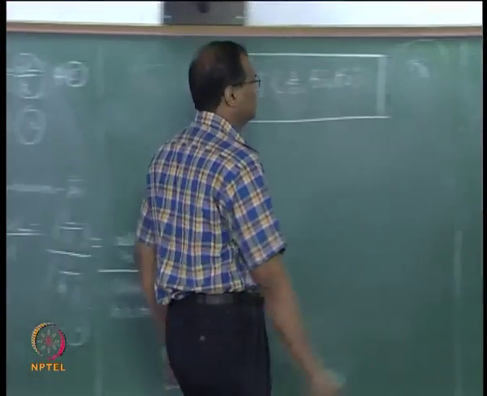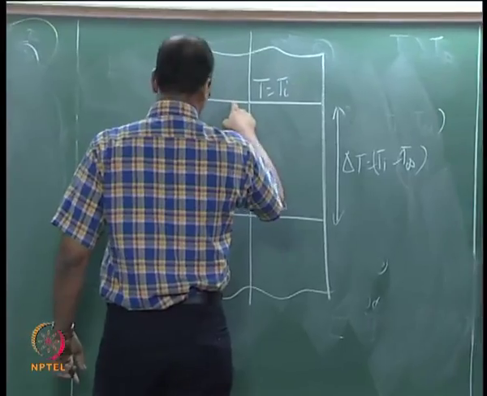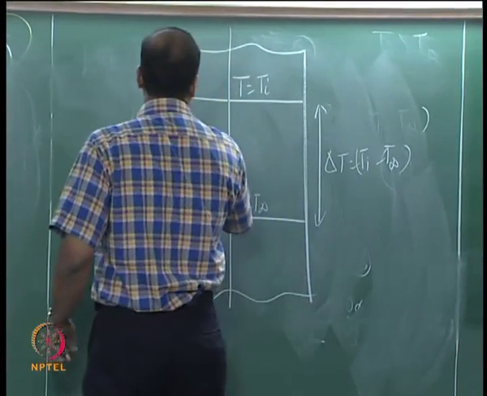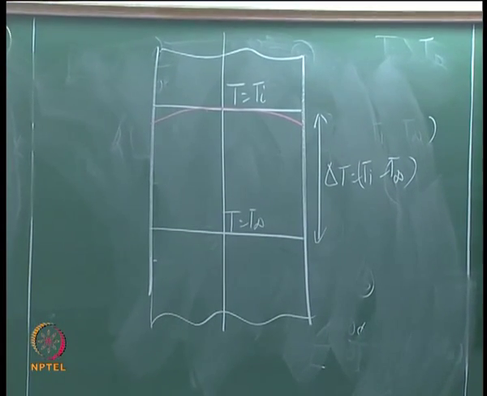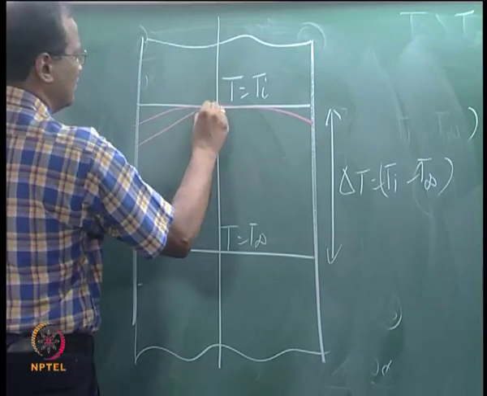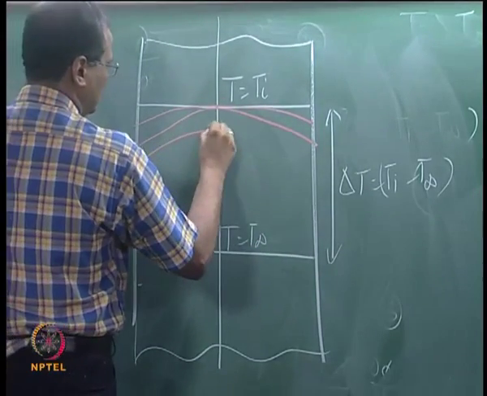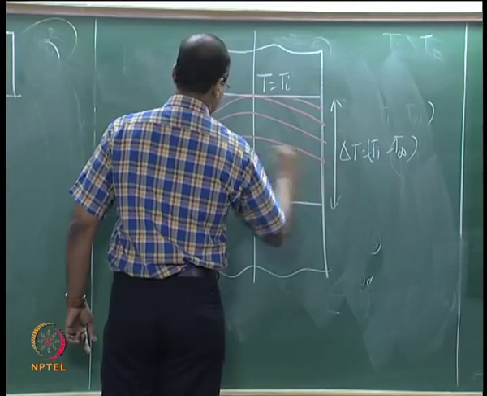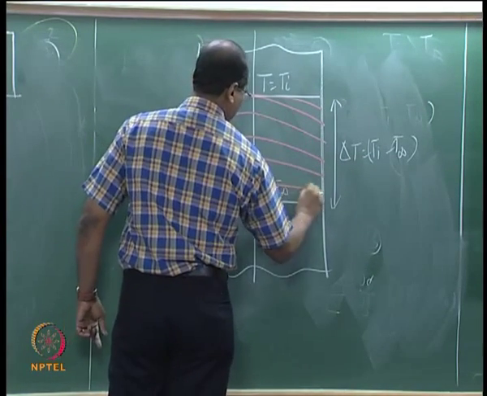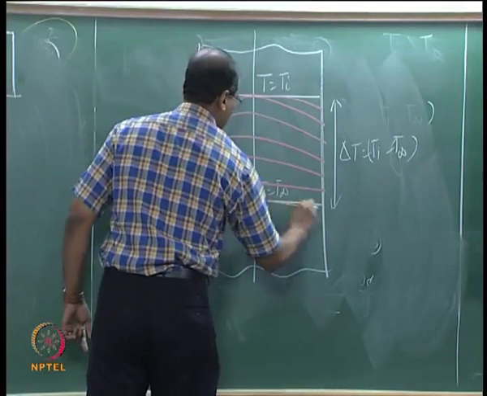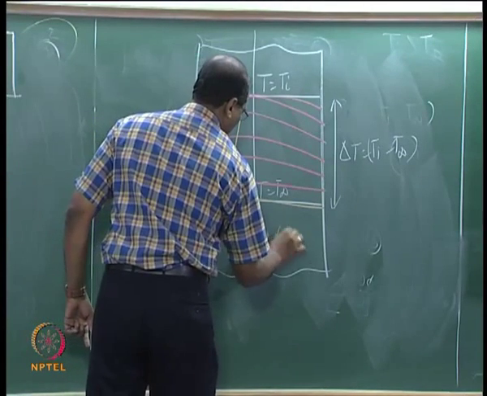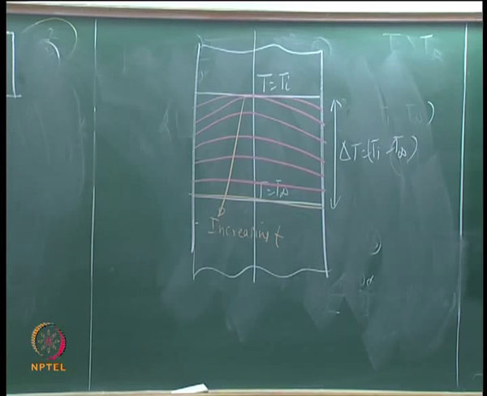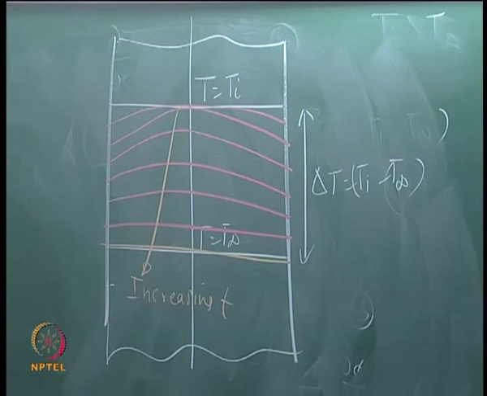Now, initially you have T equal to Ti, then what will happen is, after some time the system will behave like this. After some time this, correct. So, what is this?